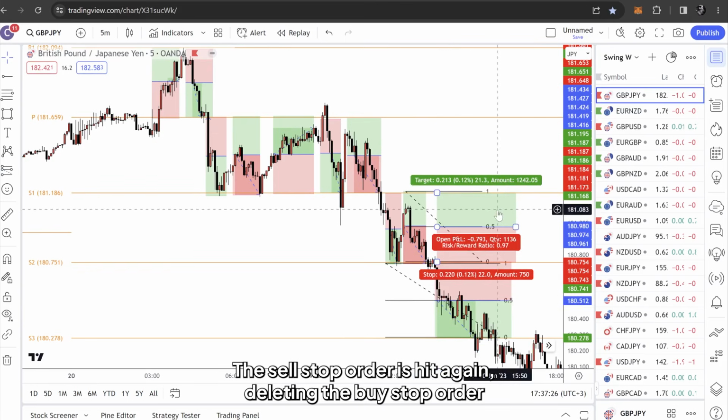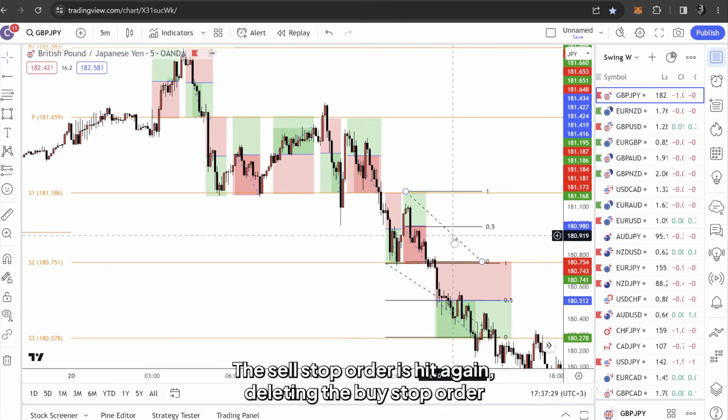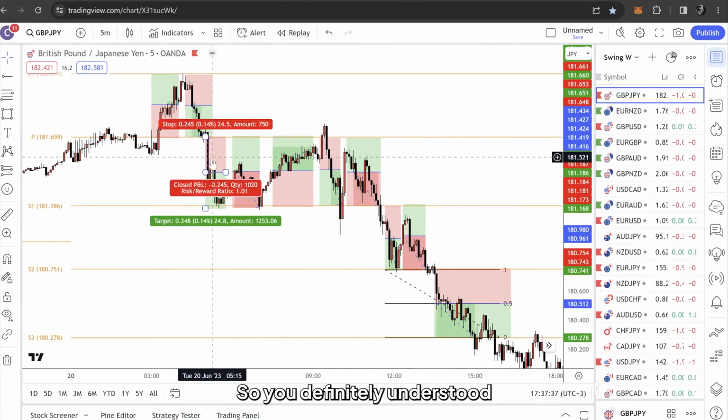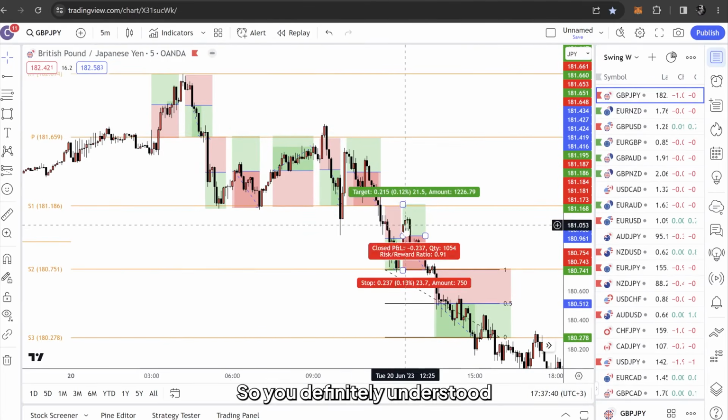The sell stop order is hit. Again, deleting the buy stop order. So you definitely understood. Let's see, 1, 2, 3, 4, 5, 6, 7, 8, 9, 10 trades.